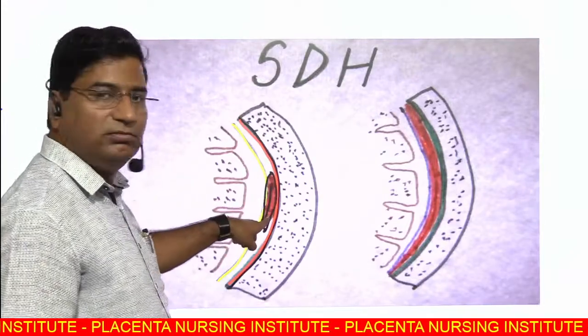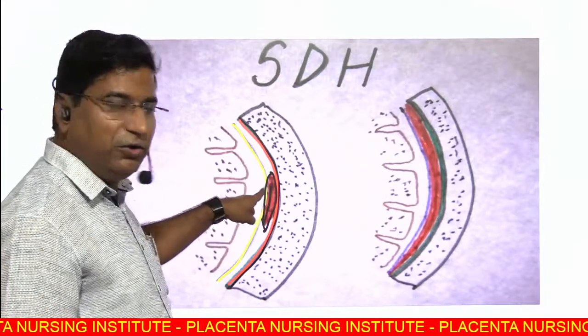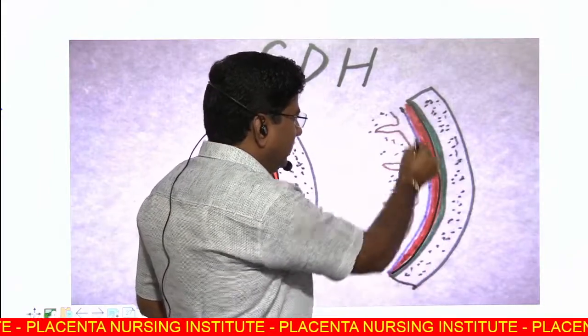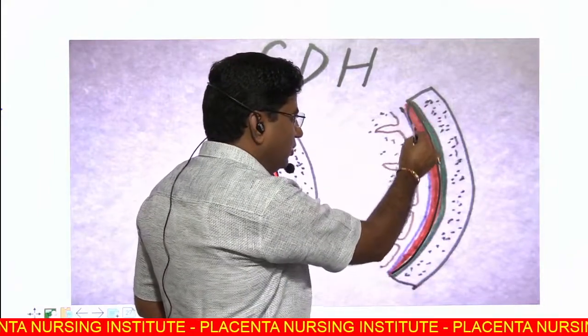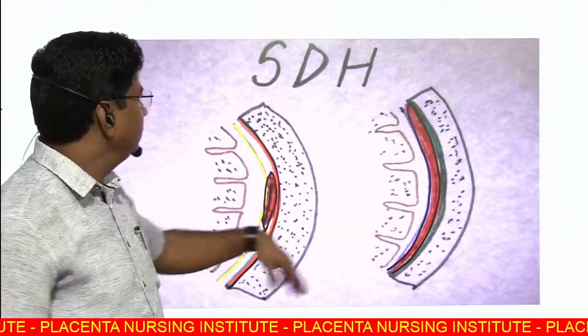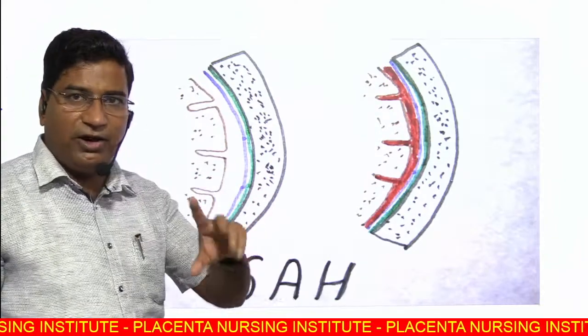This is subdural hemorrhage because it is beneath the dura mater, and it may cross the suture line. It is concavo-convex, so crescent shaped. Clear? Next, there is subarachnoid hemorrhage.